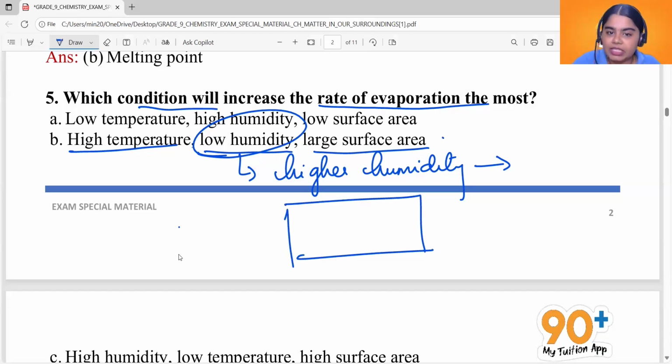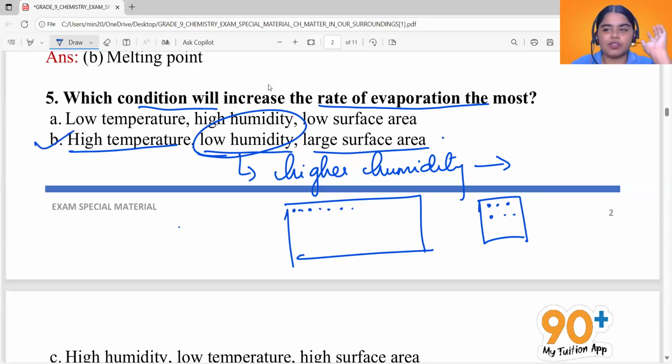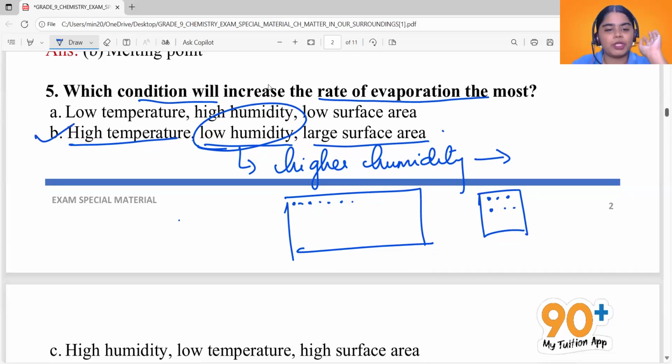Larger surface area means more particles are present on the surface than a surface with a small surface area. So more particles on the surface will automatically increase the rate of evaporation. Okay, so the answer here is option B. All the other options are just to confuse you.